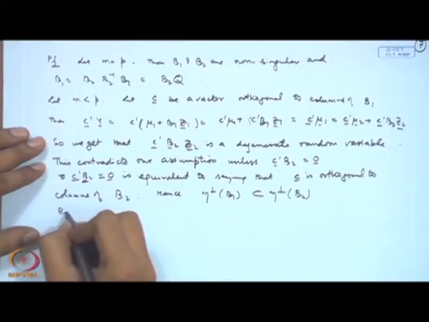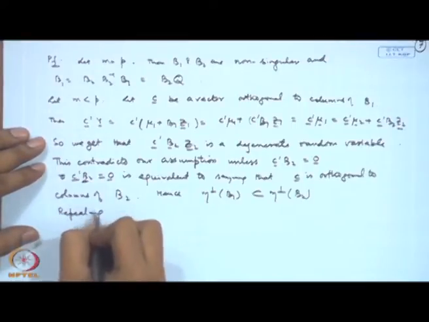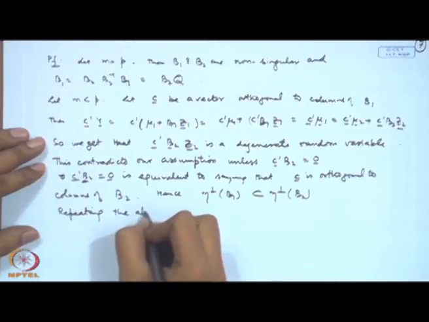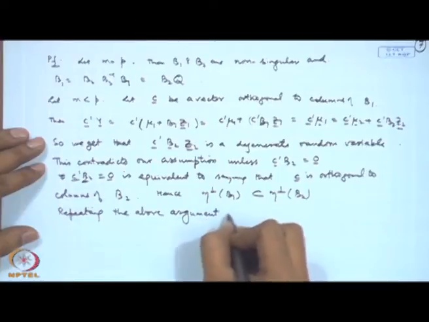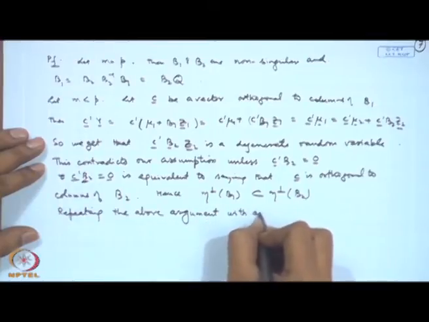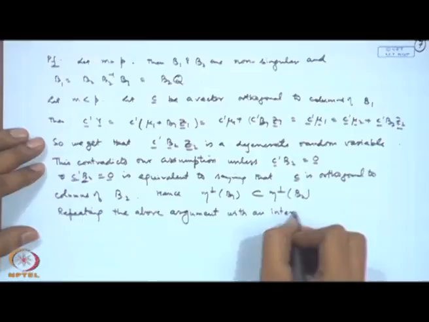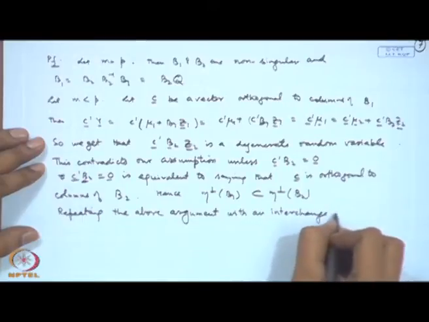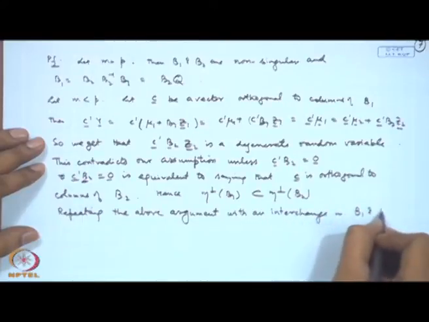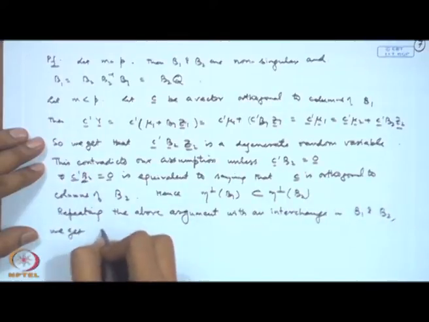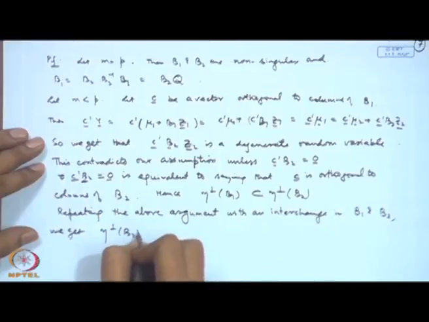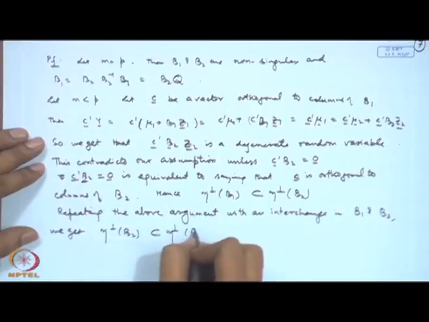So, repeating the argument with an interchange of B1 and B2, we get that the orthogonal space of B2 is a subspace of the orthogonal space of B1.